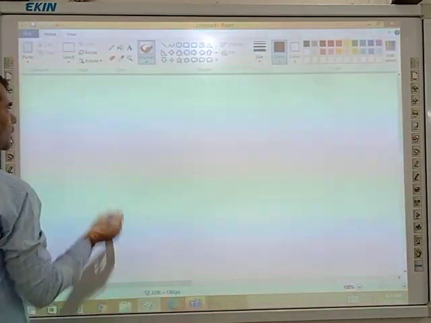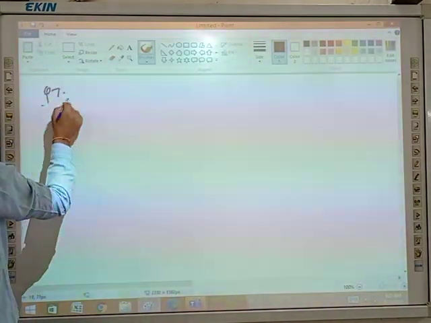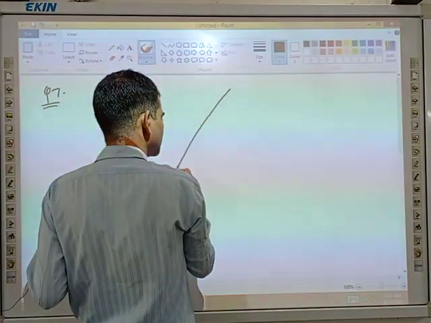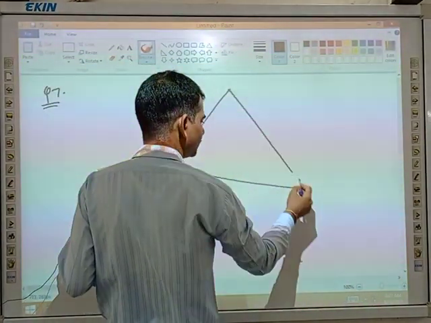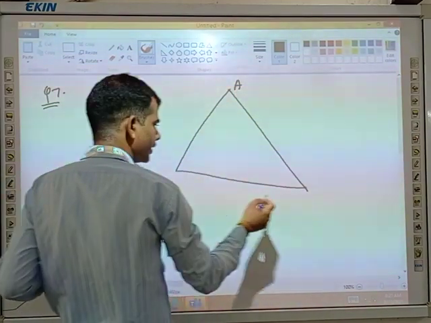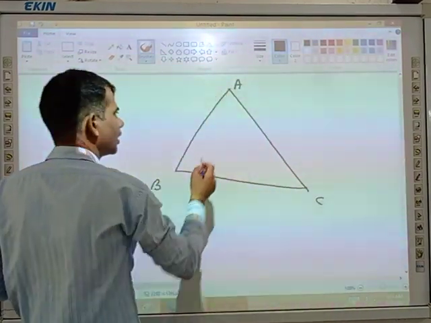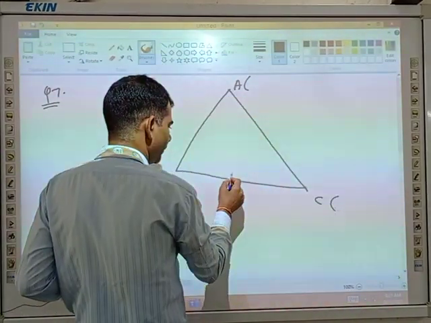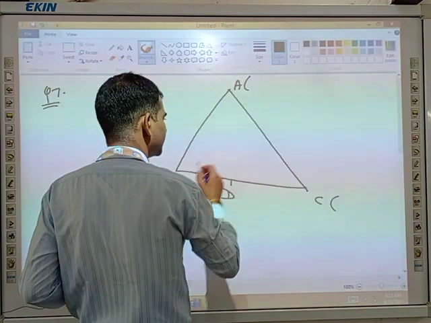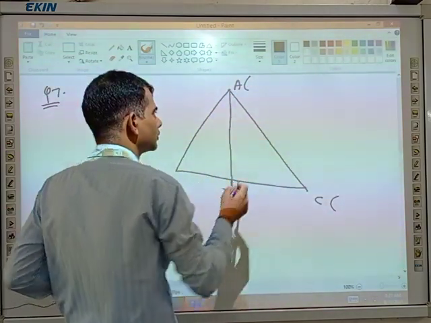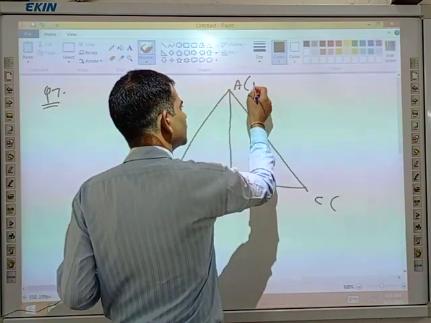Question number 7. This is the triangle ABC. Coordinate of A, coordinate of B, coordinate of C. That is your D point. Please tell me. That is coordinate 4,2.